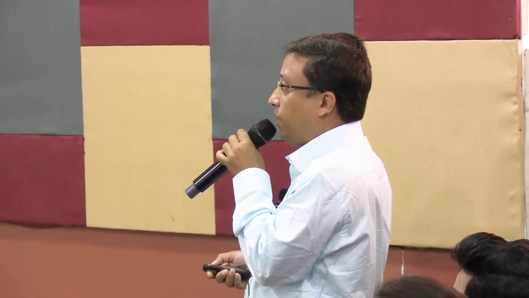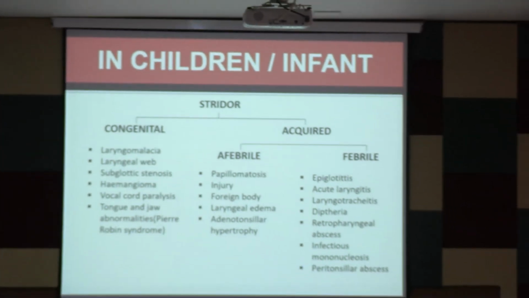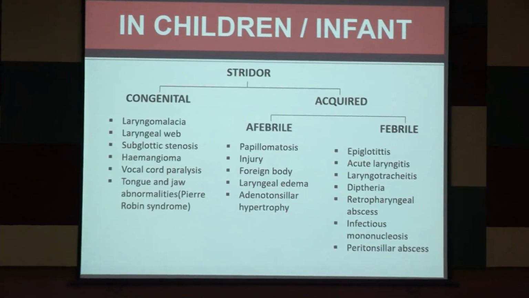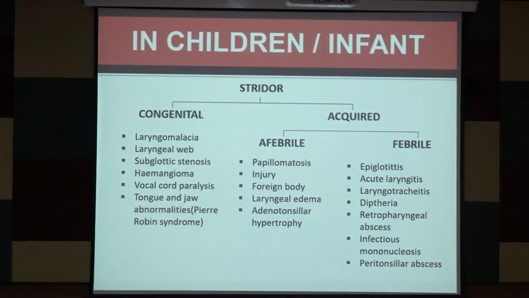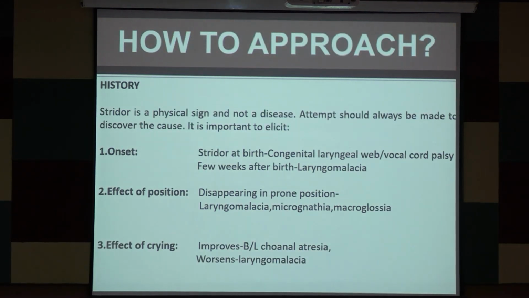Congenital causes of stridor. You have already learned these. All these were shown in the picture: laryngomalacia, web, stenosis, hemangioma, vocal cord paralysis. But this one was not shown in the picture, so I have mentioned it here. Pierre-Robin syndrome. It is a syndrome where there is micrognathia, that is, the mandible is short, and macroglossia, a large tongue, with or without cleft lip or palate. In this condition, you will get stridor. And what is the characteristic of this stridor? This stridor disappears when the child lies in prone position.